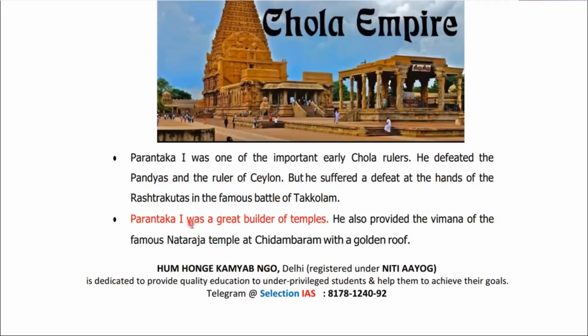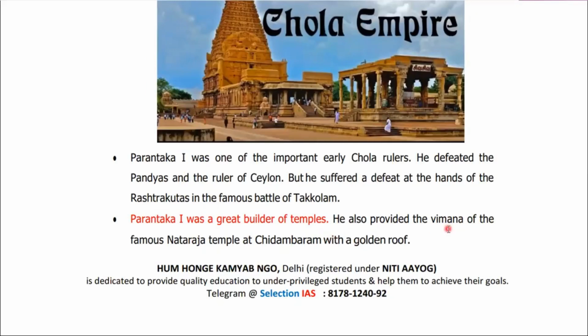Parantaka I was a great builder of temples also. He provided the Vimana of the famous Nataraja temple at Chidambaram with a golden roof. What is Vimana? I will tell you. We have beautiful pictures for all those temple architectures under the reign of the Chola Empire. We will analyze that in detail.